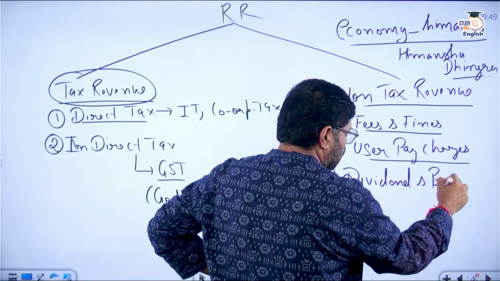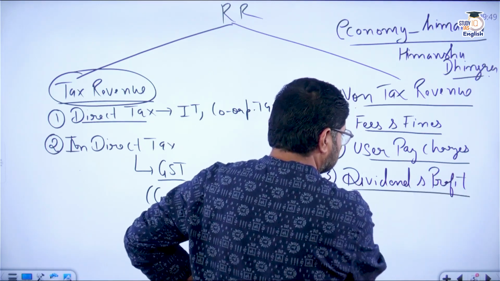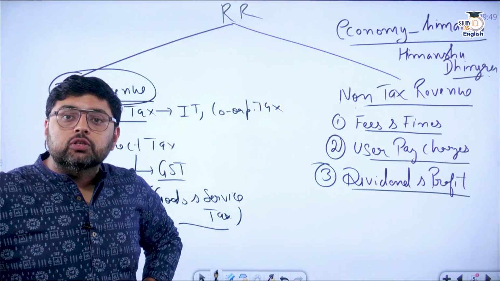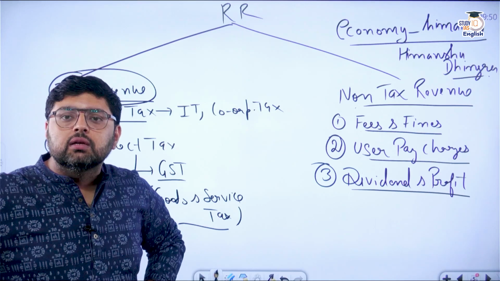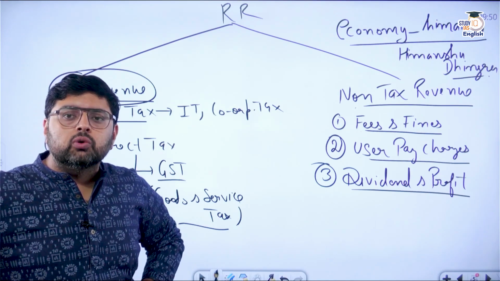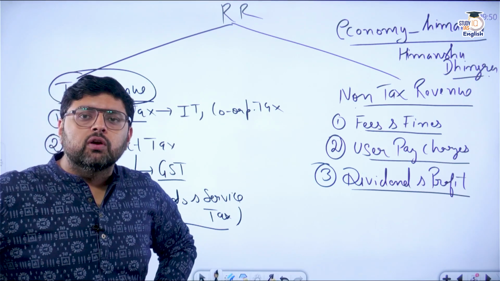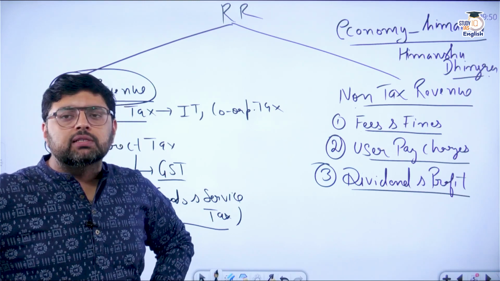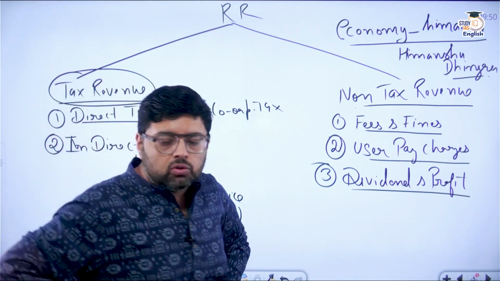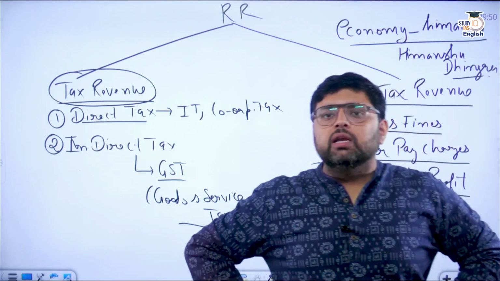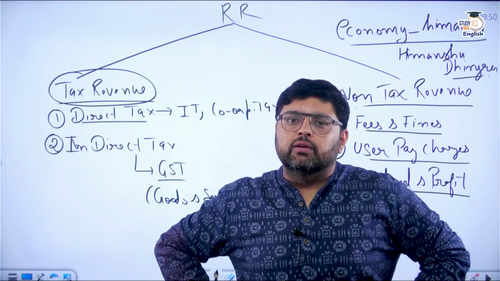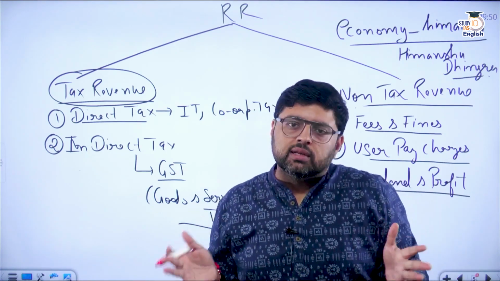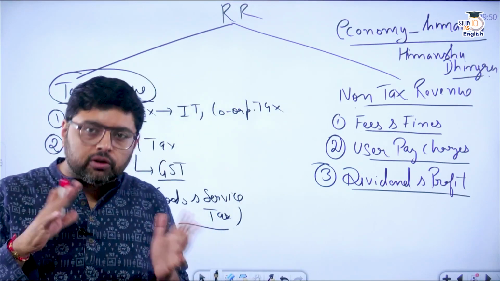Now you know that the government of India used to invest in PSUs, or you can say the government has ownership in PSUs. In some PSUs they have ownership of 51%, some 80%, some 70%, some 90%, and somewhere 100%. Whatever ownership they have, accordingly they get dividends and profit every year. Dividend, for the time being, you can understand as a sort of bonus that you get on profit.